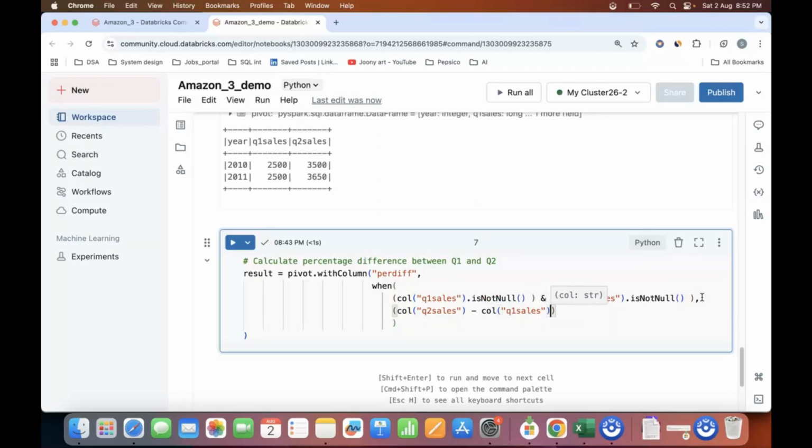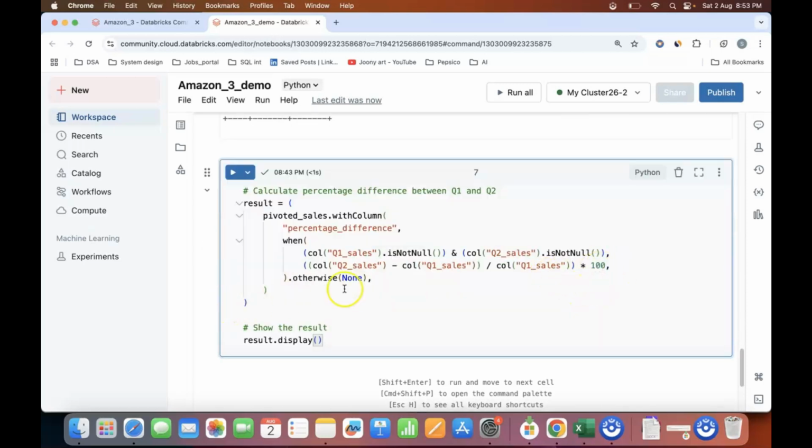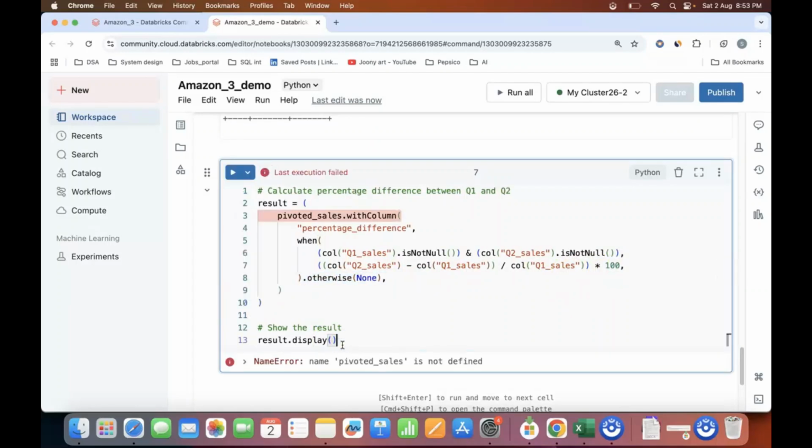So this minus this, and then I'll just wrap it with one more bracket here. Then I will divide it by my column Q1 sales, and I'll multiply it by 100, and otherwise none. So let me do result.display.